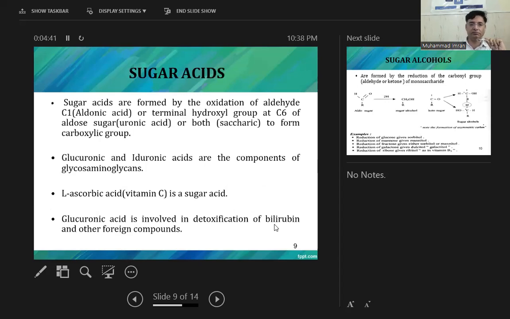Then sugar acids, which are the oxidation products of monosaccharides. If oxidation of glucose takes place, it changes into gluconic acid or glucuronic acid. It is oxidized either at carbon number 1 or mostly at carbon number 6 of the glucose. L-ascorbic acid is also a sugar acid. Glucuronic acid is involved in the detoxification of bilirubin, which is very important, and other foreign compounds.